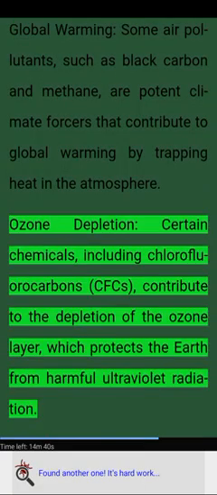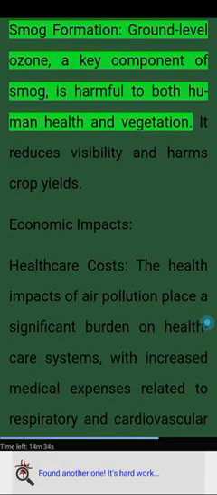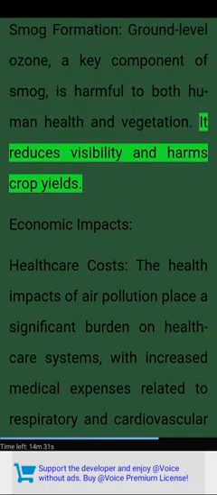Ozone depletion. Certain chemicals, including chlorofluorocarbons (CFCs), contribute to the depletion of the ozone layer, which protects the Earth from harmful ultraviolet radiation. Smog formation. Ground-level ozone, a key component of smog, is harmful to both human health and vegetation. It reduces visibility and harms crop yields.